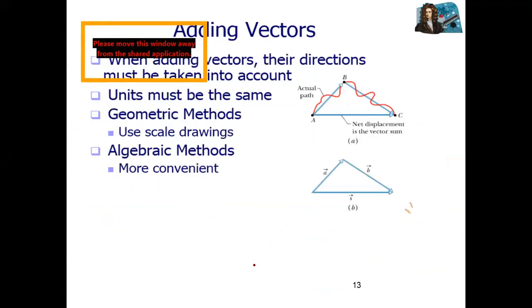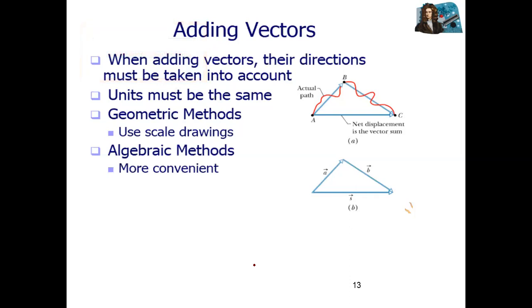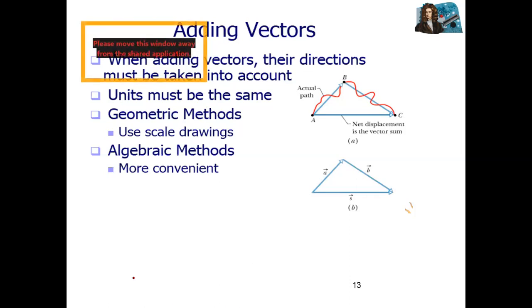Addition of vectors. How can we add vectors? There are two methods of adding vectors: the geometrical way and the algebraic method. Geometrically means graphically, when you draw a graph for vectors. Algebraically means when you write numbers like 2 meters, 3 meters, 4 meters. First of all, the geometrical method, addition of vectors by the geometrical or graphical method. Both are the same.